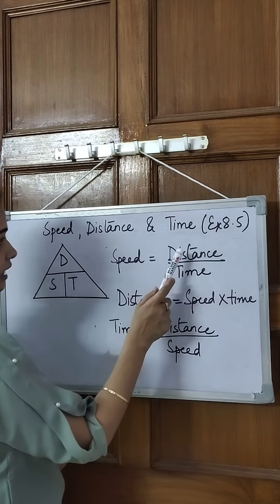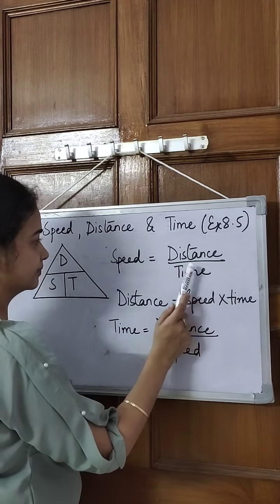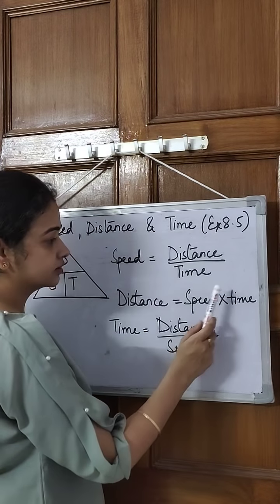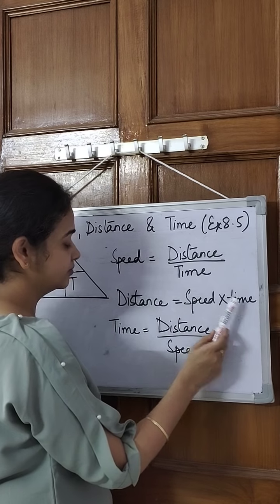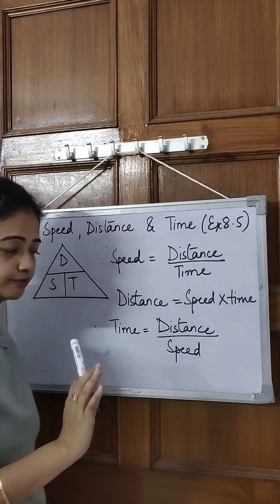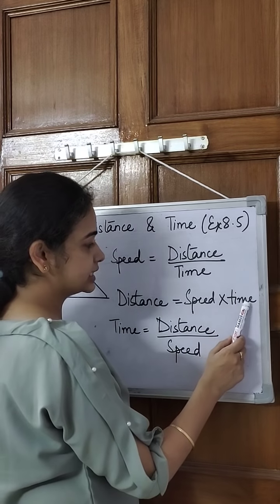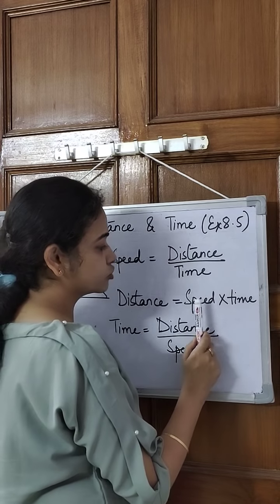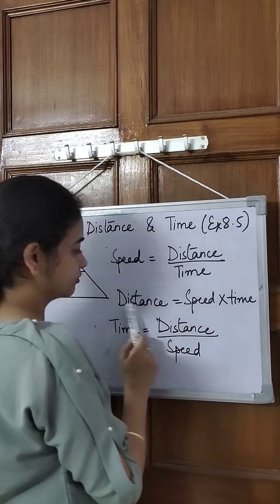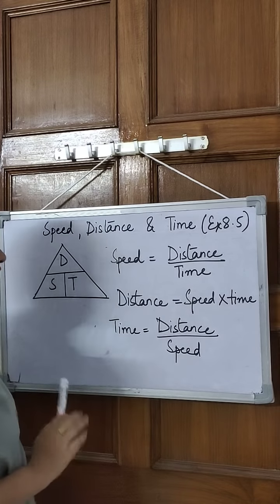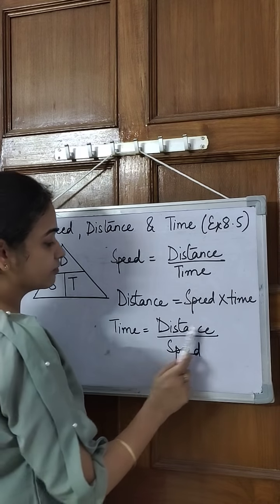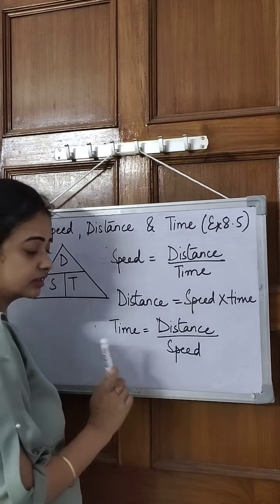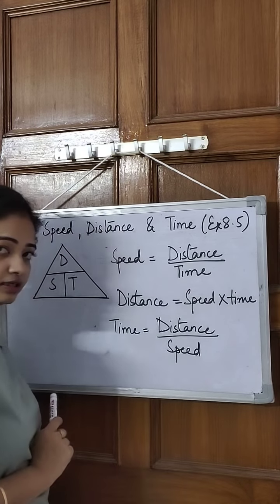If I cover a certain distance in a given time, that gives us the speed. The speed at which we travel in a certain time gives us the distance that we can cover. If I go fast, I take less time to cover the distance. If I go slow, then I take more time to cover that distance. Now time. Time is what I need to cover a distance at a certain speed. If I'm going slow, this time will increase. If I go fast, this time will decrease.